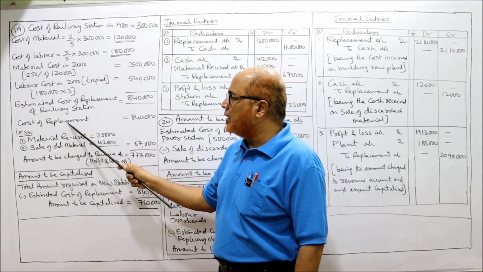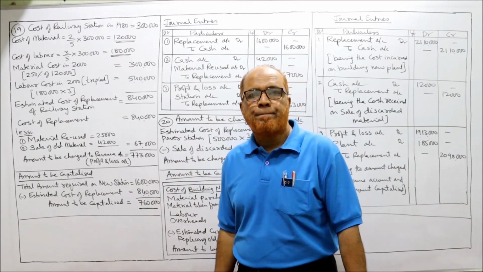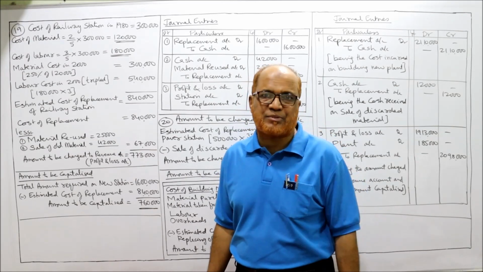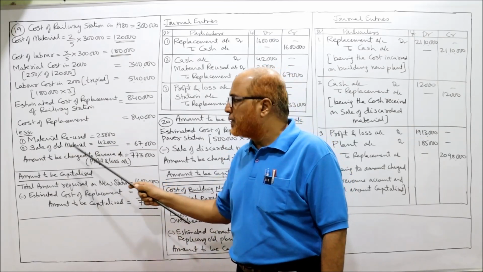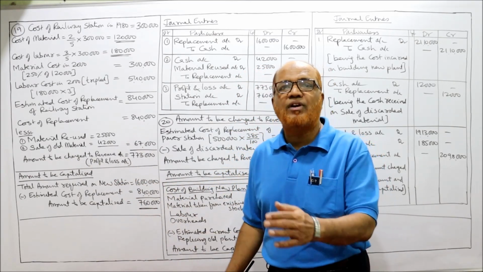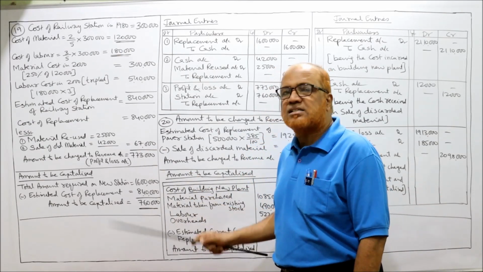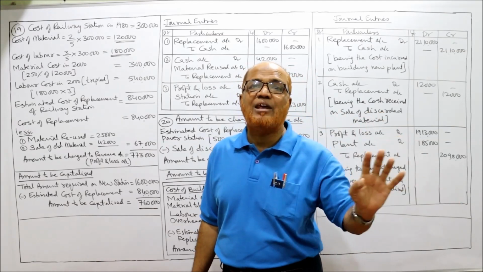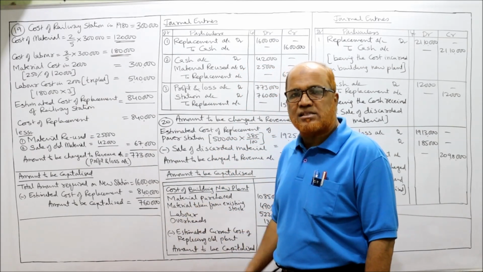Now, the cost of replacement we just got is 8,40,000. From this, we subtract the material which is reused and the material which was sold away as scrap. Both will be deducted. Material reused is 25,000 and sale of old material is 42,000. So a total of 67,000 we deduct from the cost of replacement. So the net figure is 7,73,000. This is the amount to be charged to the revenue account, profit and loss account.